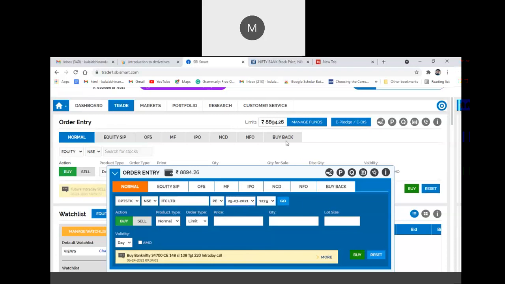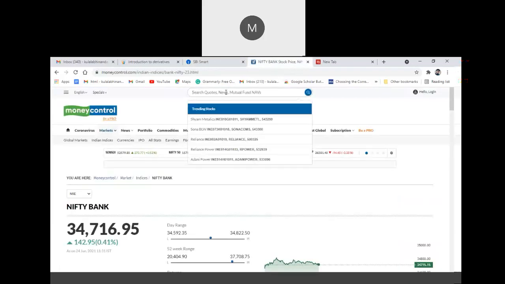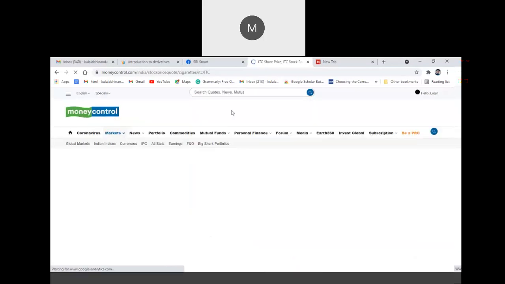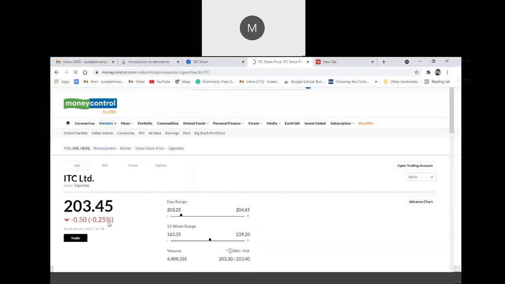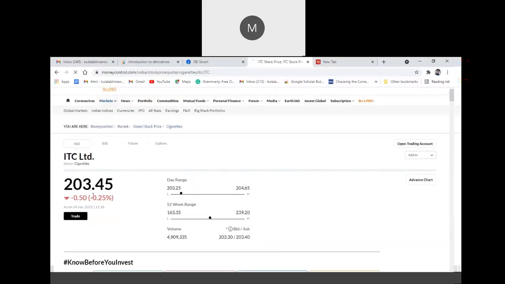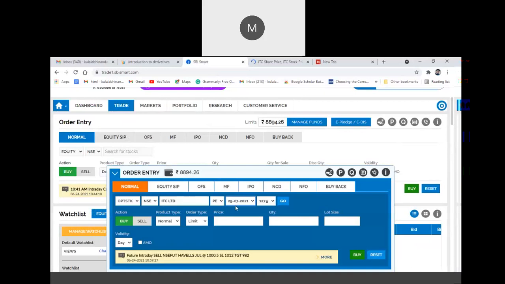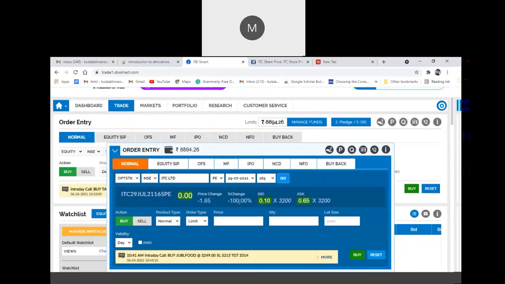For ITC Limited, you can check the price in the market. The current market price for ITC Limited is 203. I'm expecting that in the future it will reduce to 170, or rather I'll take 165. So it will reach 165. Then there will be no buyer, this situation is called at the money. Premium is 0, so there will be no price.